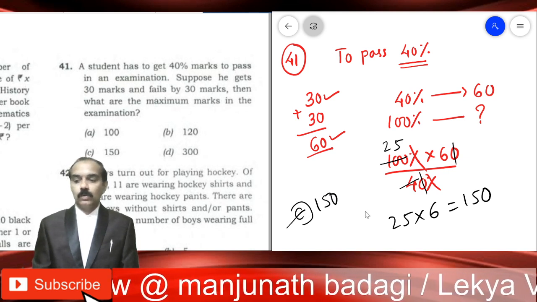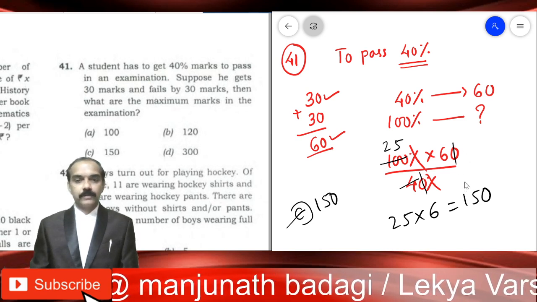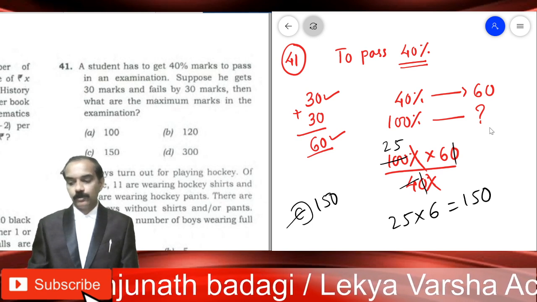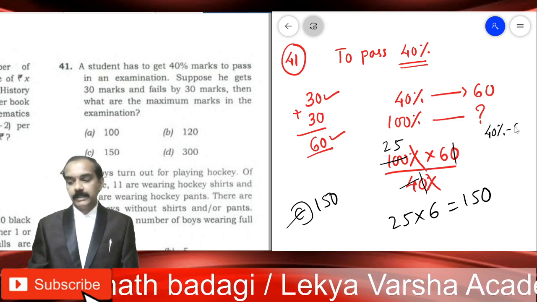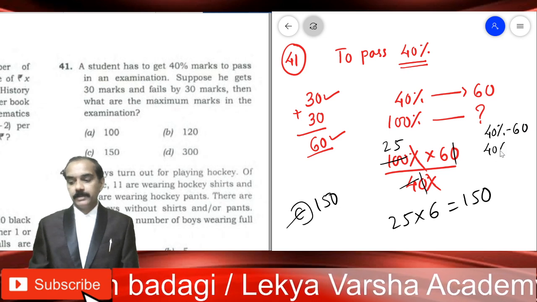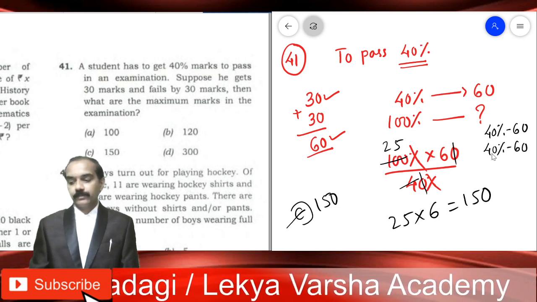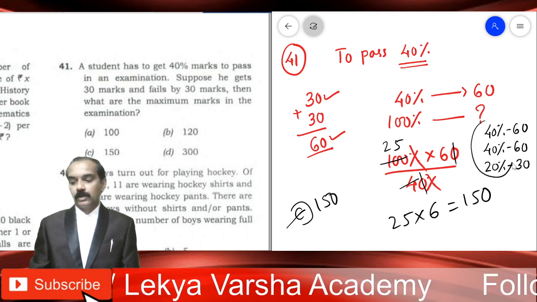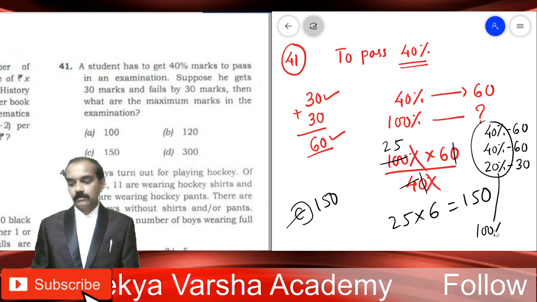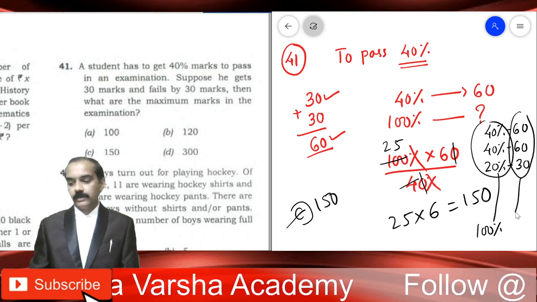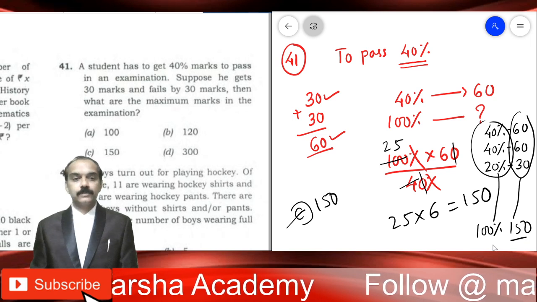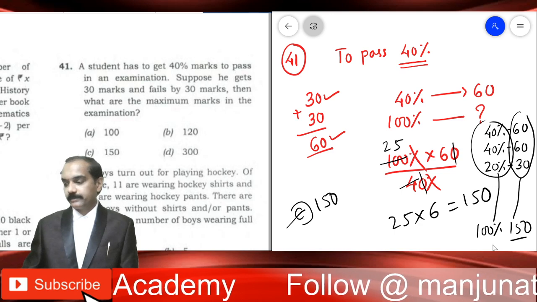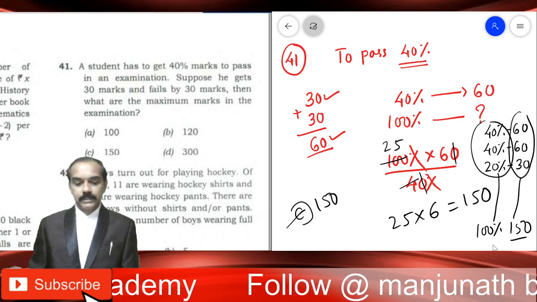Okay. So if you don't want this kind of calculations, we can do it in the mind also, by following this method. 40% means 60. Half of 40%, 20% means half of 60, 30. Total 100%, total 150. So 100% means 150. In this way also we can solve this problem. This is a problem of percentages, right? Next, 42nd problem.